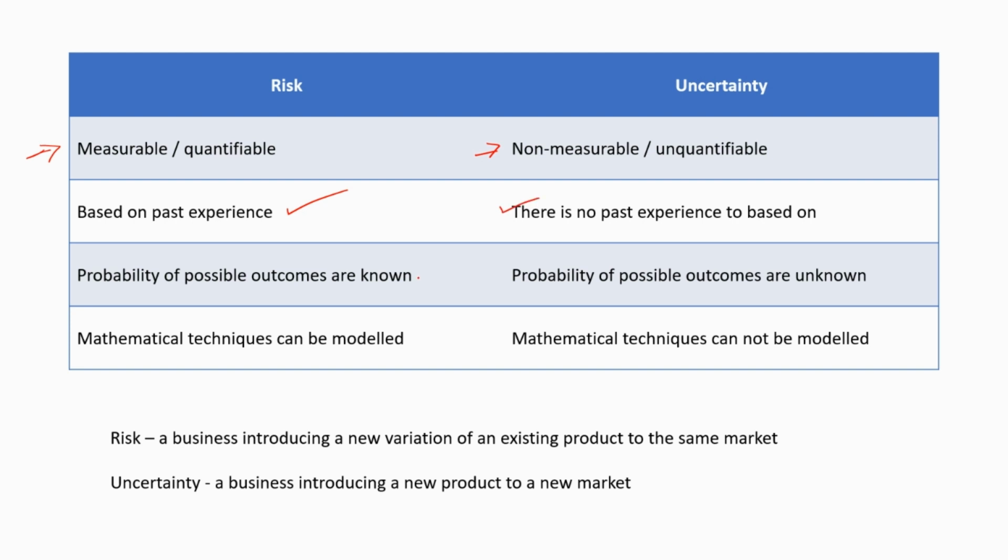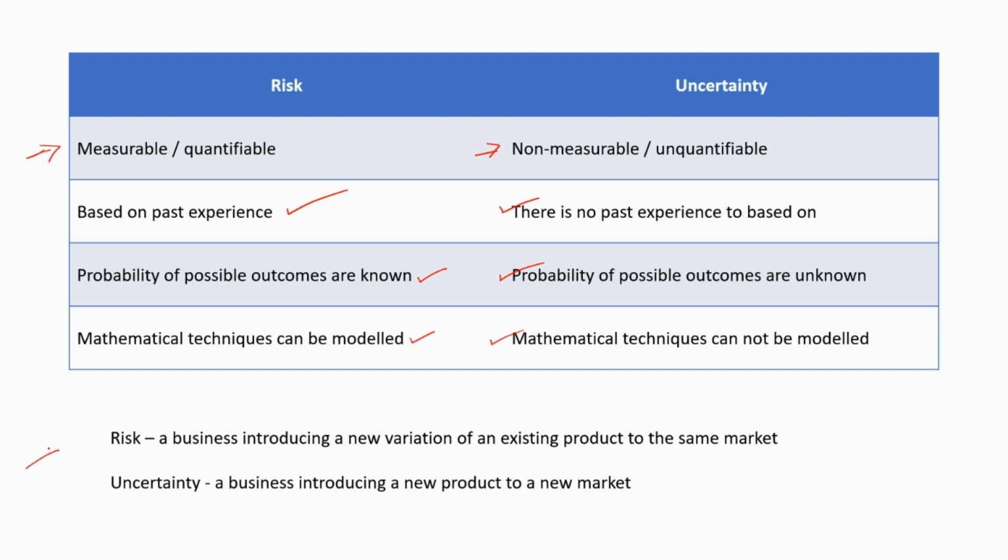For risk, the probability of possible outcomes is known, whereas for uncertainty, it is unknown. And lastly, for risk, mathematical techniques can be modeled, whereas for uncertainty, they cannot be modeled because uncertainty does not include any numbers, because it is unmeasurable or unquantifiable.